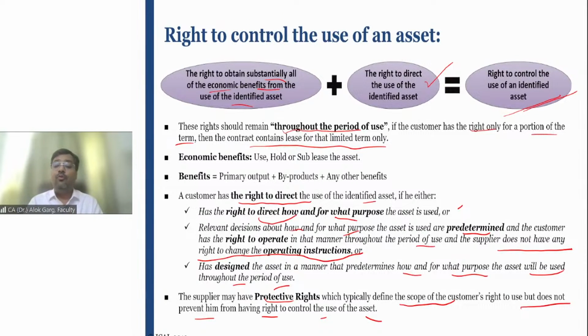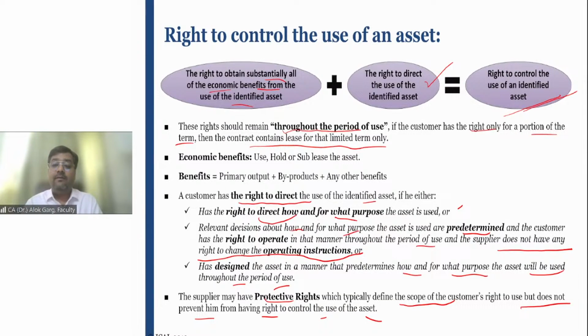So friends, you need to look at whether the right to obtain all the benefits substantially from the use of the asset has been passed on, then you can say that yes, right to control the use is there. Plus, right to direct the use of an identified asset must be passed on to the lessee. Right to direct the use means lessee will decide how to use the asset and for what purpose the asset will have to be used, right? Sir, if the agreement is 10 years and this right to control the use of an asset is only for the first 6 years, in another 4 years, lessor will decide how and what. In that case, sir, what is the lease contract? The lease contract is only for the first 6 years, right?